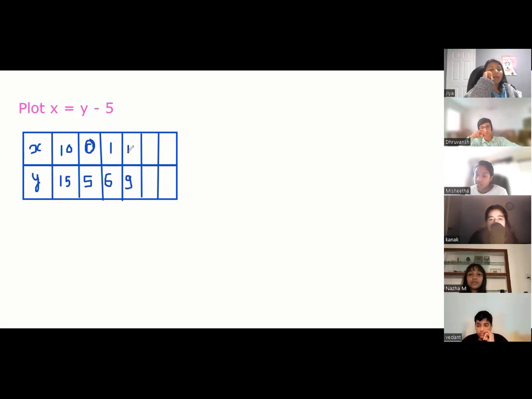4. Naja, which value of Y do you want to take? Your choice. Y is 10. If Y is 10, how much will be X? 5. Very nice. Who has not done? Mishita, I'll ask you the difficult one. What value of X will you take? 30. Take a small value, Mishita. 13 is also too big. Take a little more smaller. Take single digits. 7. If X is 7, how much will be Y?